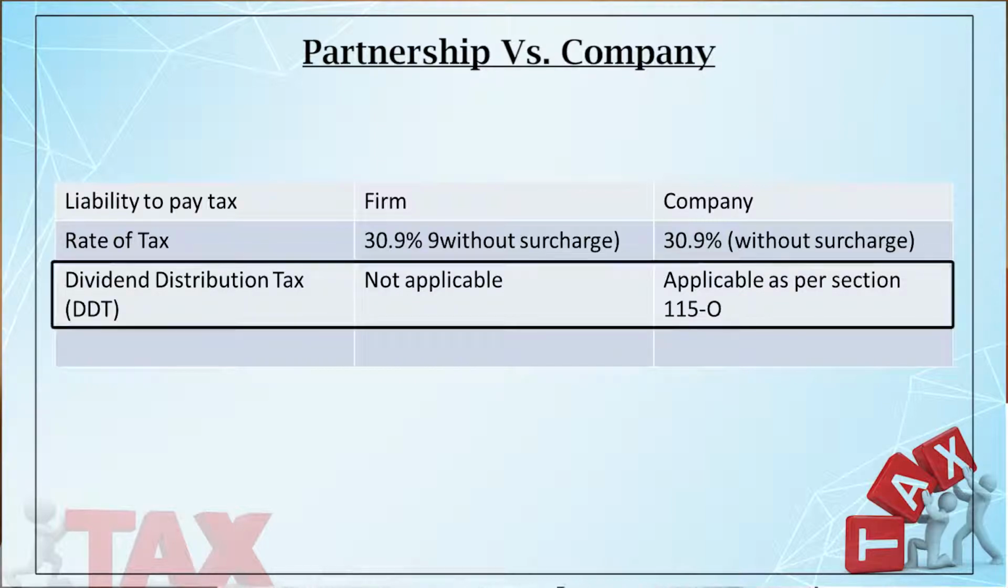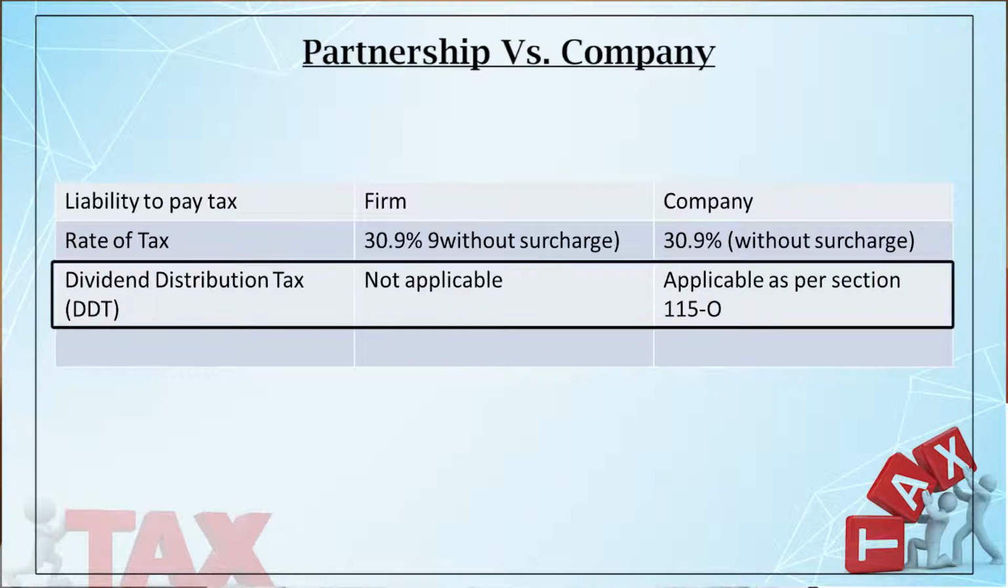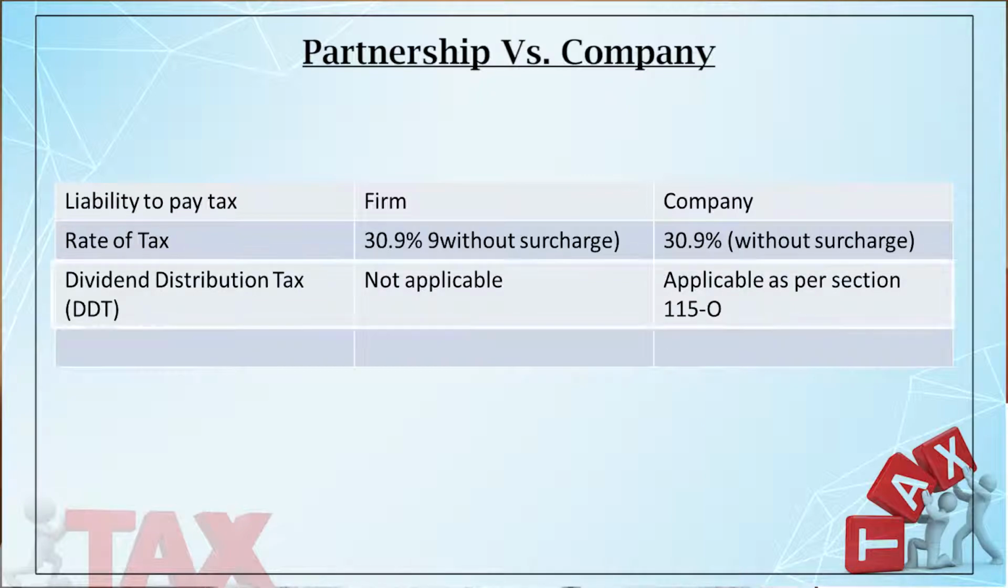Now, what happens in case of a firm? There is no question of dividend distribution tax because a firm is not paying any dividend. What partners are getting is a share of profit. So, there is no dividend distribution tax. But in case of a company, there is a dividend distribution tax. And how will it be imposed?